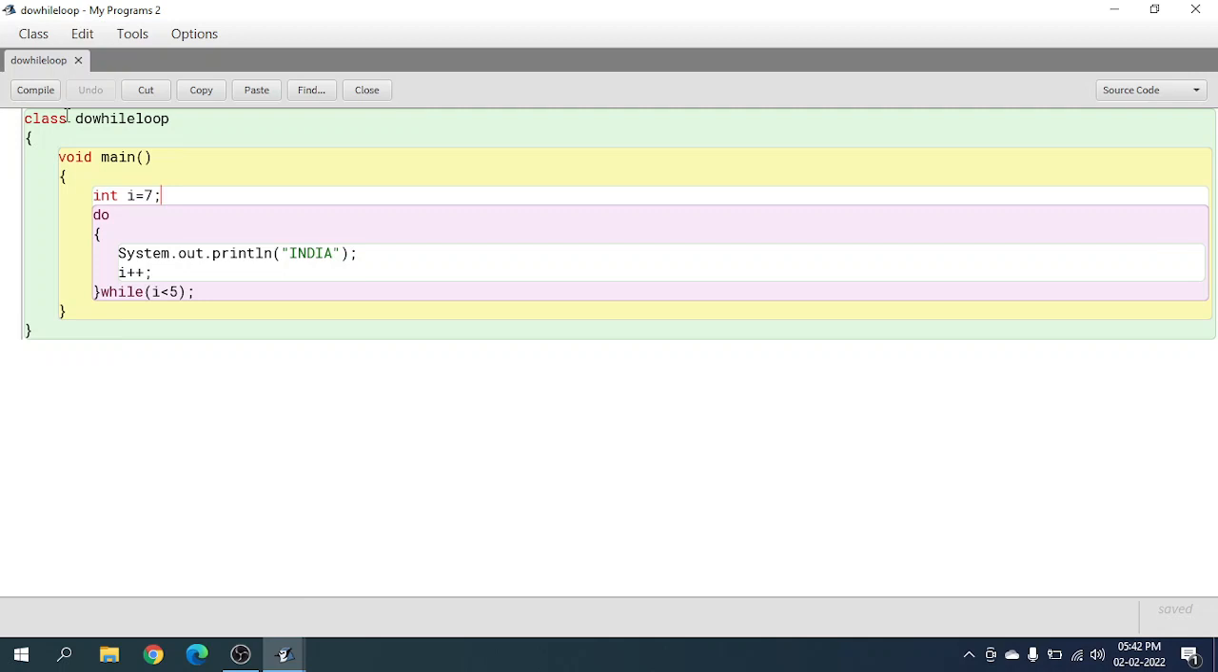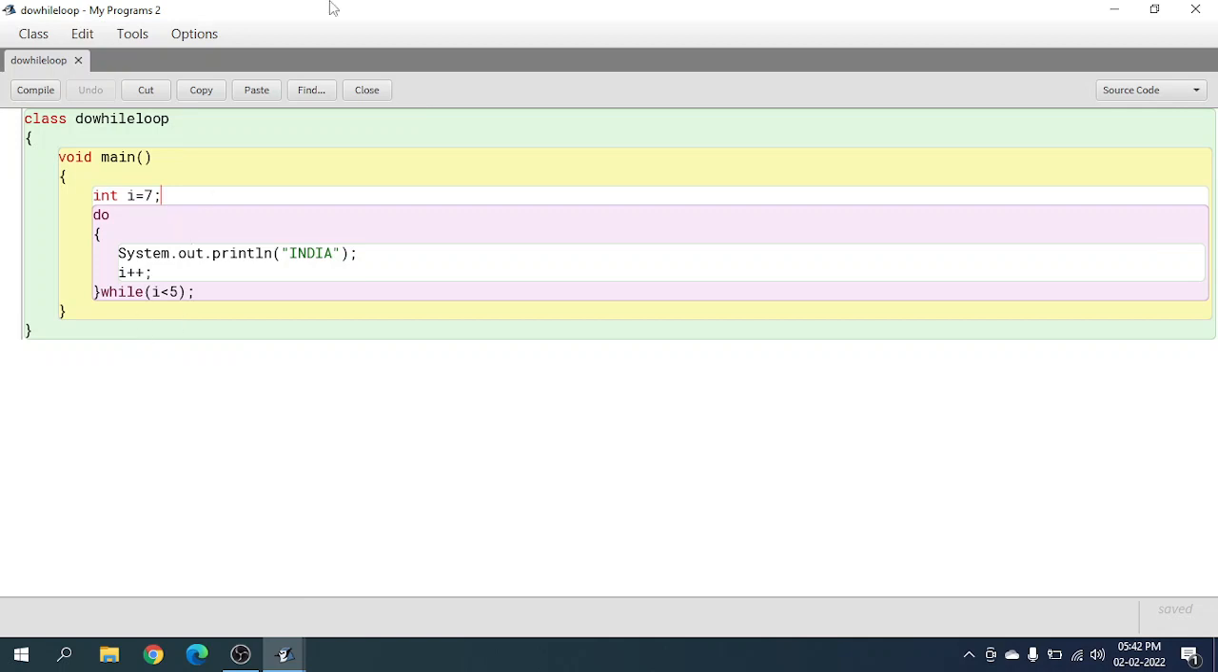So in the do while loop, int i equals 7. Okay, it's not 0, it's 7. So after initializing this value, we put do and then this curly bracket, then we put System.out.println India, i plus plus. But then after this curly bracket of do, we put while i is smaller than 5. Now let me explain how this program actually works.